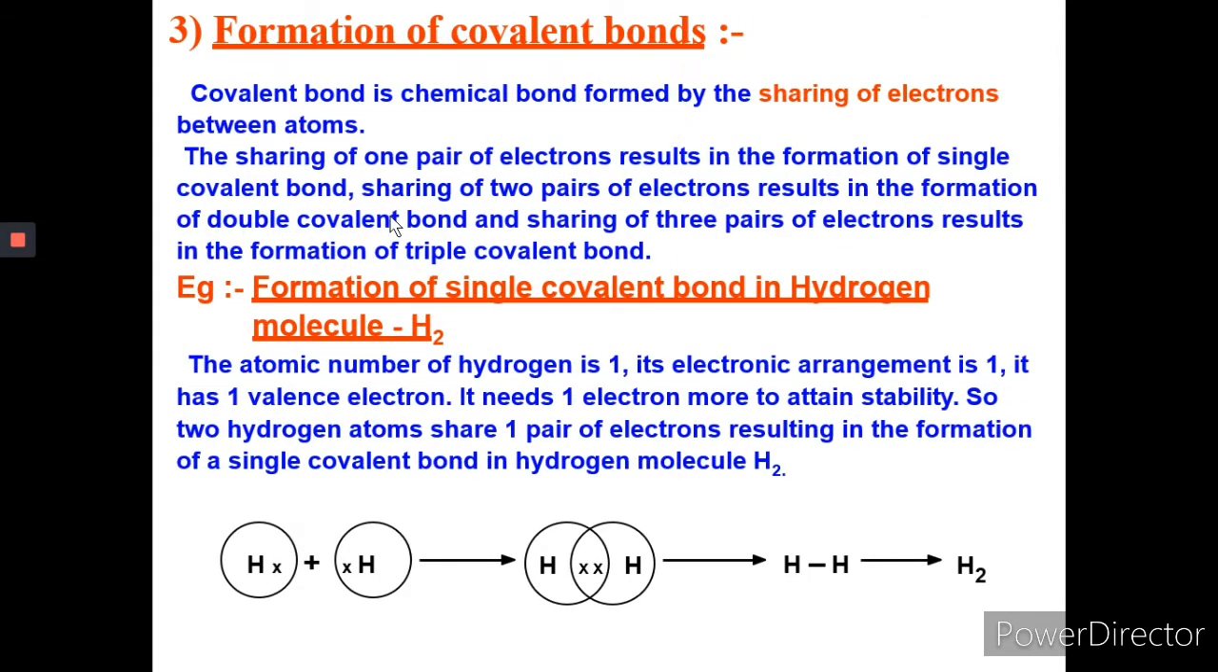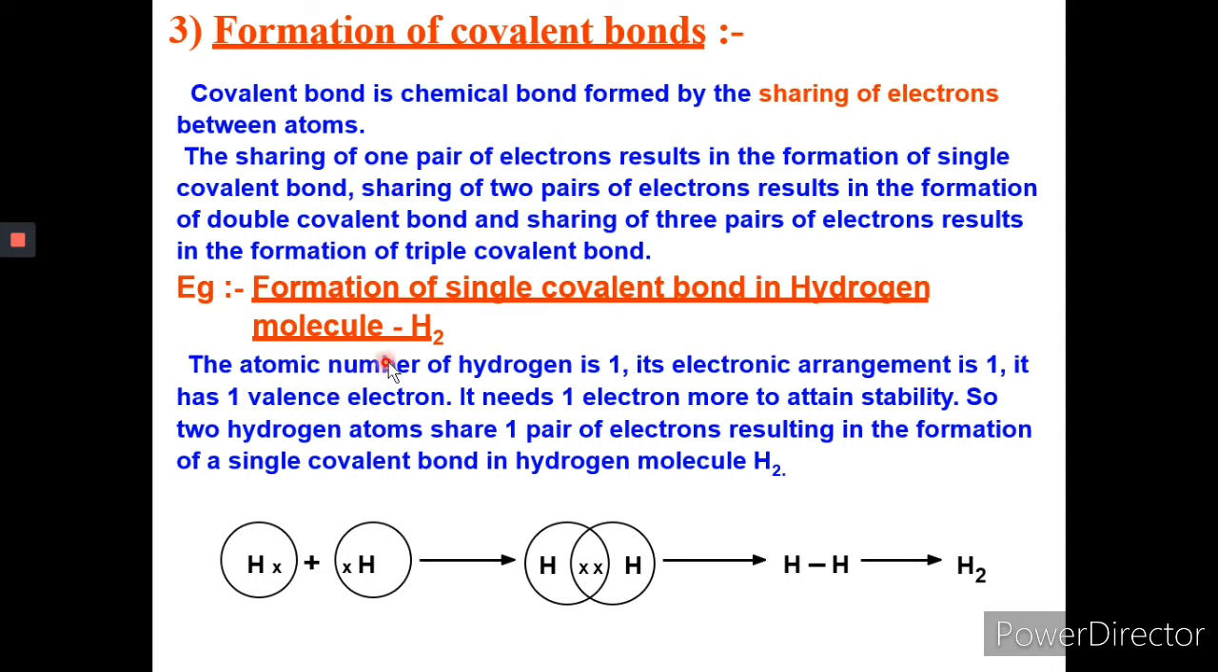Formation of covalent bonds. Covalent bond is chemical bond formed by sharing of electrons between atoms. The sharing of one pair of electrons results in the formation of single covalent bond. Sharing of two pairs of electrons results in the formation of double covalent bond. And sharing of three pairs of electrons results in the formation of triple covalent bond. Let us see the formation of single covalent bond.